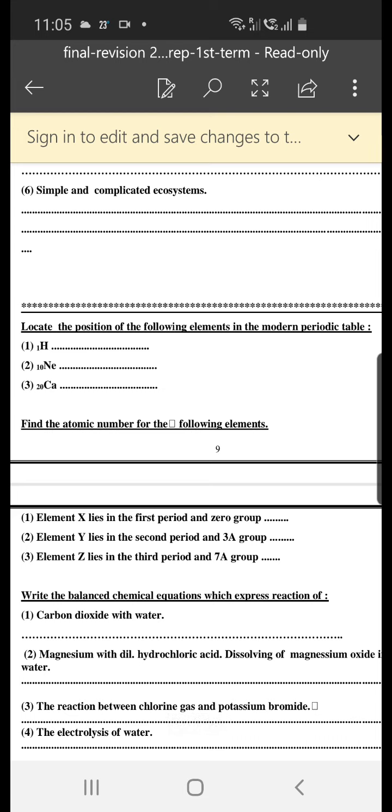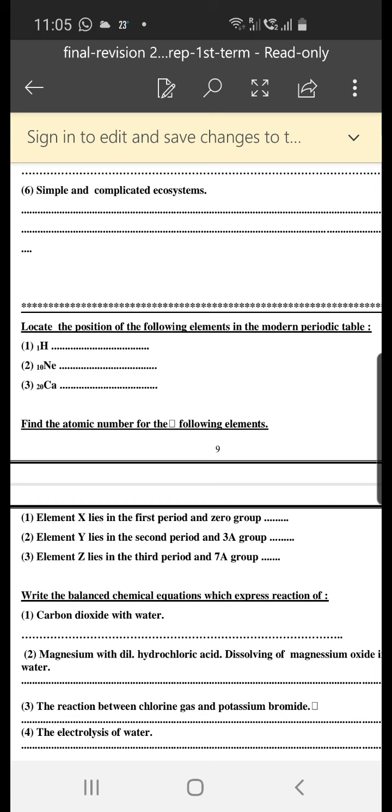Locate the position of this element in the modern periodic table. Hydrogen 1. When we locate an element, we make an electronic configuration. Then the number of energy levels indicates the number of the period, and the number of electrons in the outermost energy level indicates the number of the group. So for hydrogen, it is K1 electron. We have one energy level and one electron in the last energy level. So it is found in period 1, and with one electron in the last energy level, it lies in group 1A.